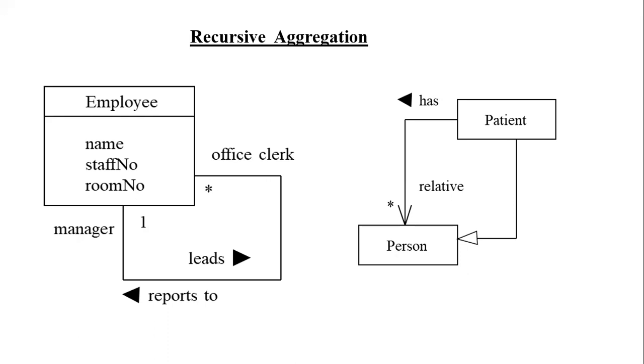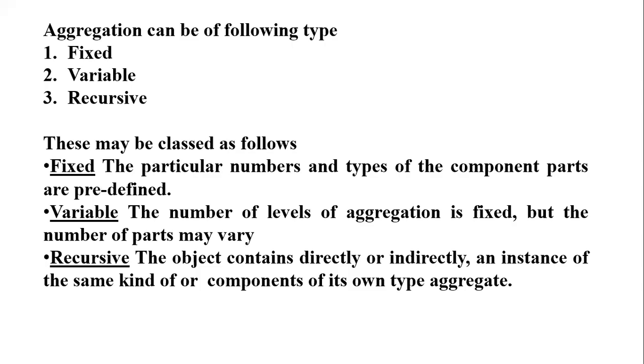Like patient and person, the same properties of a person are in the patient also, but there are some extended properties in the patient, which are the disease and how he is admitted in the hospital, but it also belongs to the person class. This is known as recursive aggregation: an object contains directly or indirectly an instance of the same kind.